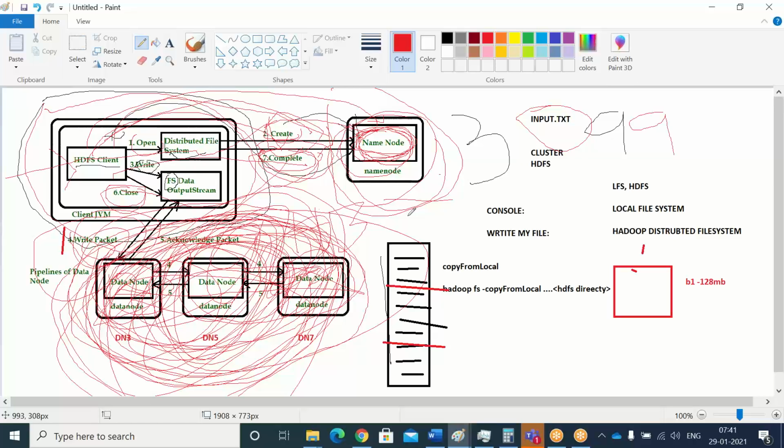That means you need to perform your copy operation again. Otherwise, you will not get your data. That is what we are doing with these copy operations, right? Copy, put, get commands and all. I will tell you on Monday. I will execute the file system. This is about the write operation.